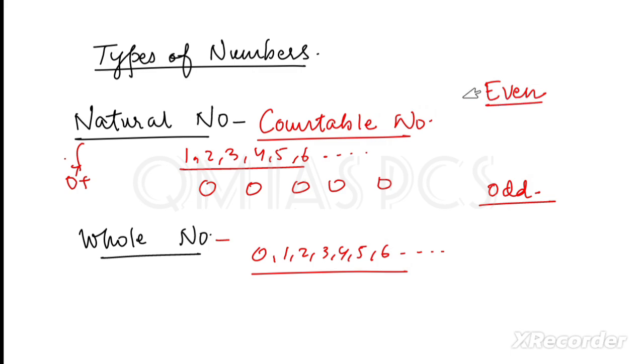Even numbers are those numbers whose unit digit is 2, 4, 6, 8, 0. And those numbers which don't have these digits, like 1, 3, 5, 7, 9, these are odd numbers. So we have to keep in mind what are even numbers, odd numbers, natural numbers, and whole numbers.